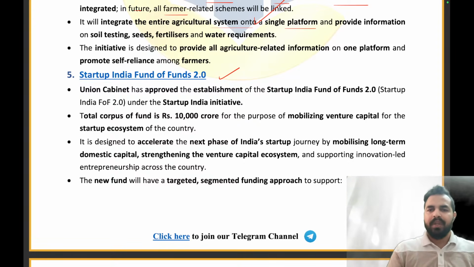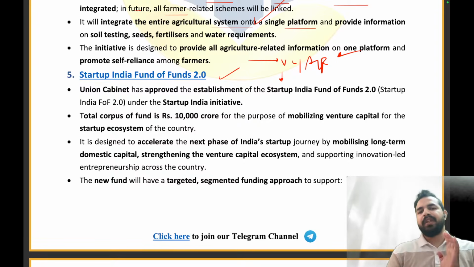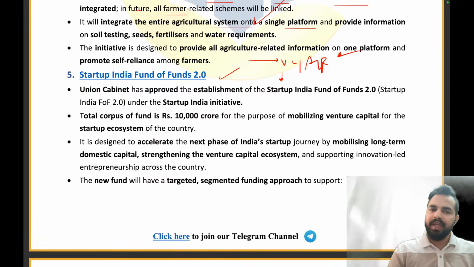So what happens is that these startups are being funded by which organization? They are being funded by the venture capitalists, the alternative investment funds. So now the government of India decided that why not we just provide these startups an ecosystem. So government of India says that we are not directly going to help these startups. So what we will be doing is we will be funding the money to the venture capitalists and the alternative investment funds, and these entities will be further investing in the startups. Clear? For this, we are having a total corpus of 10,000 crores